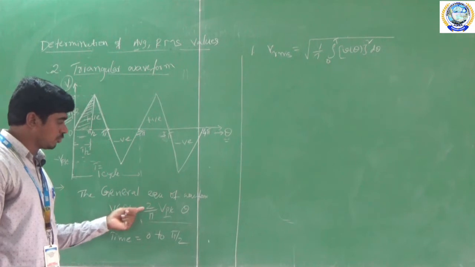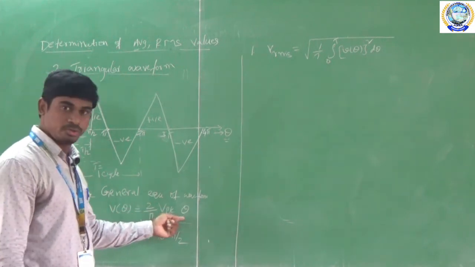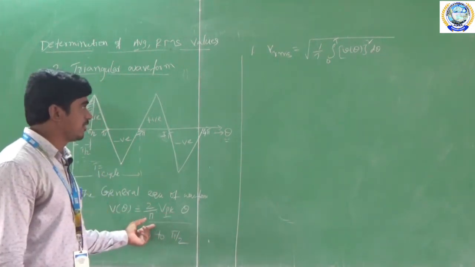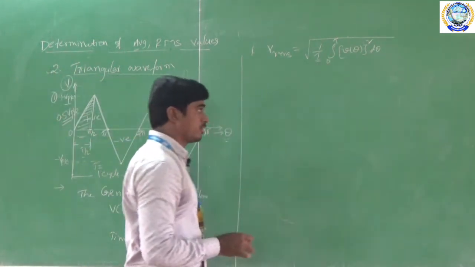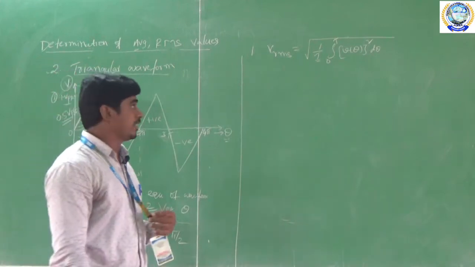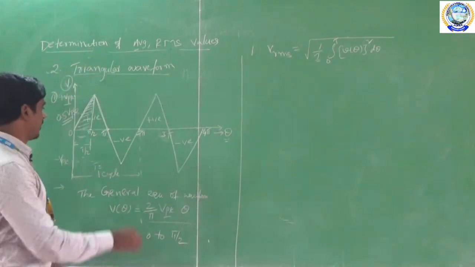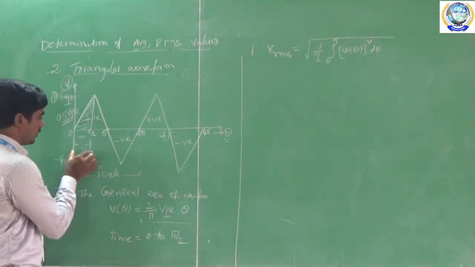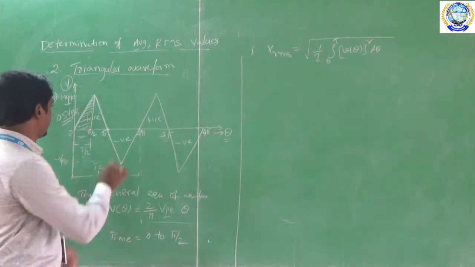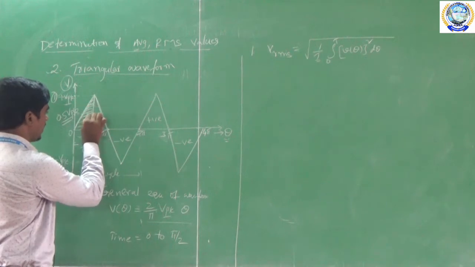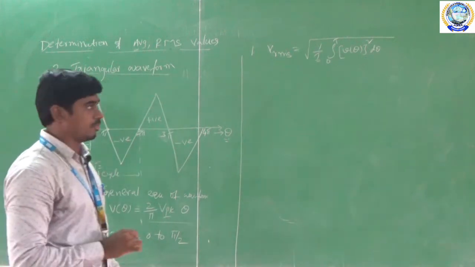V of theta is equal to 2 by pi into VPK into theta. Okay. So this is the basic equation. And one more thing is this is the time period. So to derive this RMS value, here I am considering my time period is up to 0 to pi by 2, otherwise this is T by 2. In this period I am going to calculate the RMS value of the triangular waveform, okay.